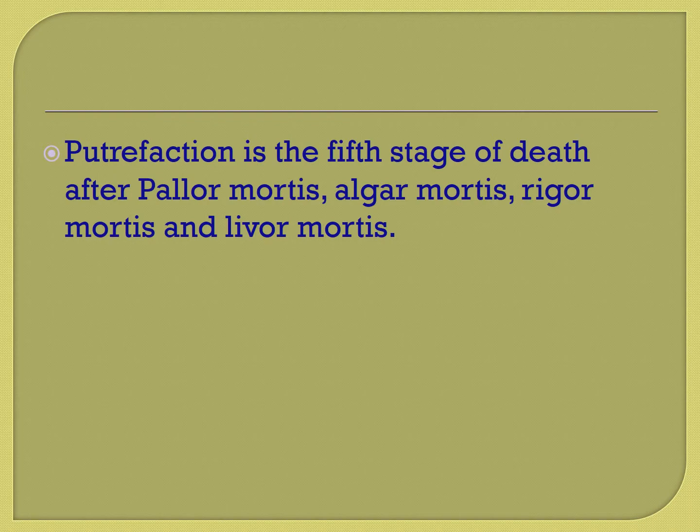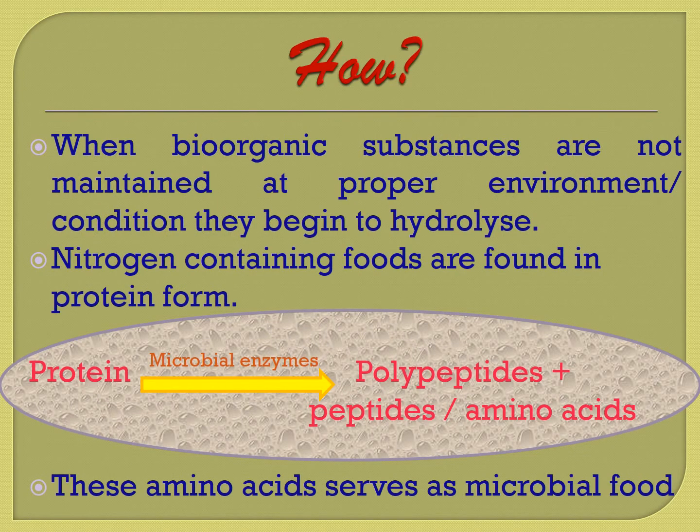This is the mechanism of putrefaction. We know nitrogen in foods is found in the form of protein. When these bioorganic substances are not maintained in proper atmosphere or condition, or when they are contaminated, they tend to undergo hydrolysis, that is breakdown. Breakdown of protein by microbial enzymes results in polypeptides, smaller peptides, or amino acids. These amino acids, which are the products of protein breakdown, serve as a nutrient base for microorganisms to grow.